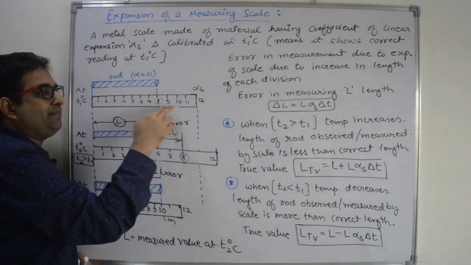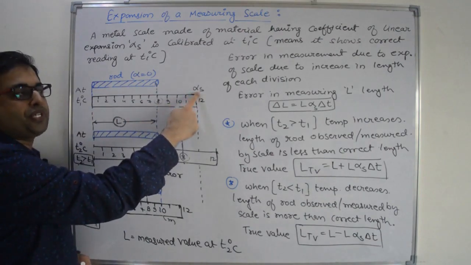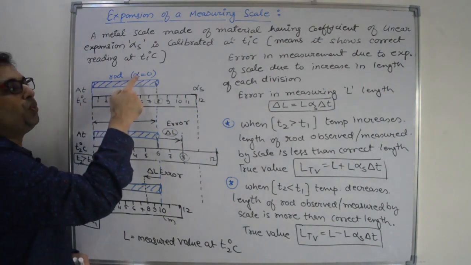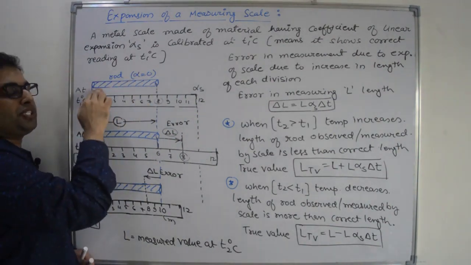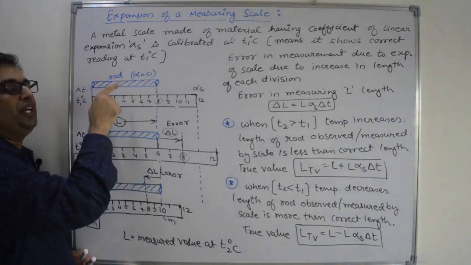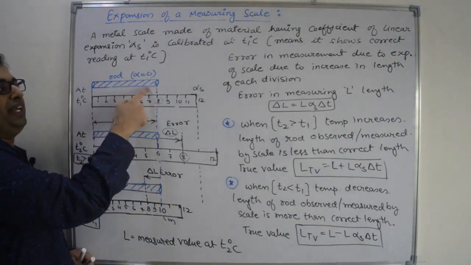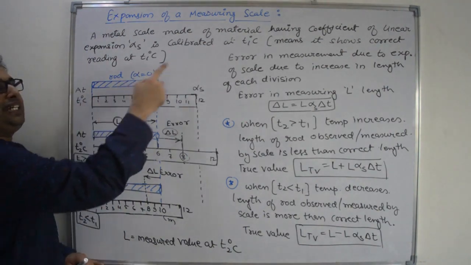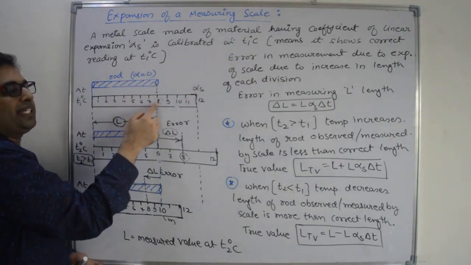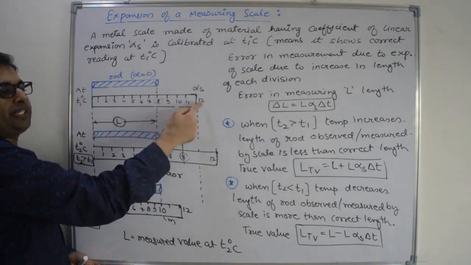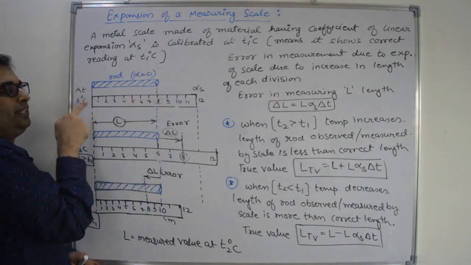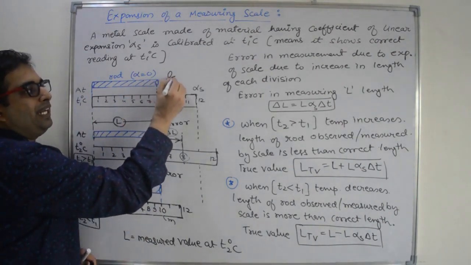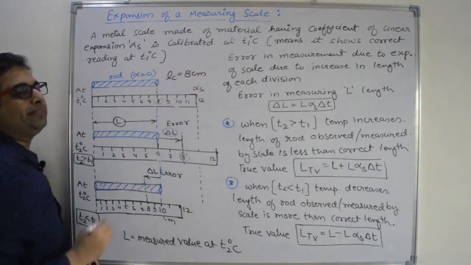Now we have this metallic scale whose linear expansion coefficient is alpha s, and we are measuring the length of a rod whose alpha is 0. It means this rod will not expand or contract with the change in temperature. It will remain constant. Right? Now the actual length of the rod measured at T1 degrees Celsius is 8 centimeter, and it is a 12 centimeter scale, and the length measured by this scale is 8 centimeter. That is the correct length. So calibrated length or correct length is 8 centimeter.